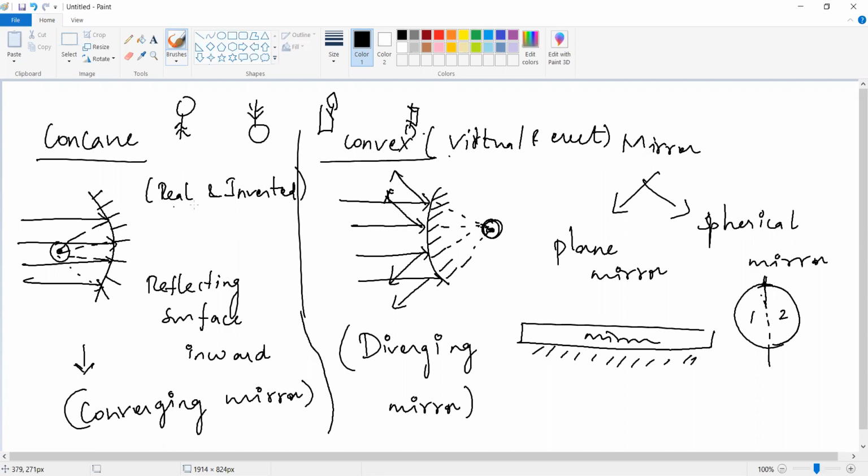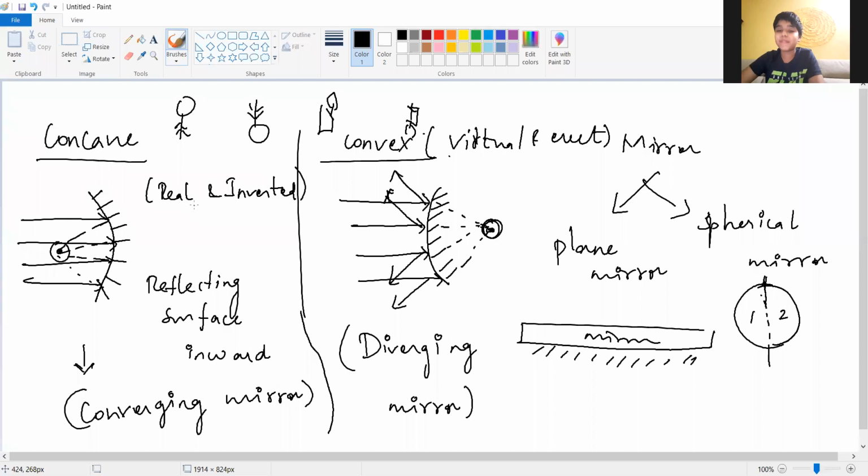And it is produced real, which means what? Real image means the image can be obtained on the screen. Which image cannot be obtained on the screen? Virtual. Which image can be obtained on the screen?